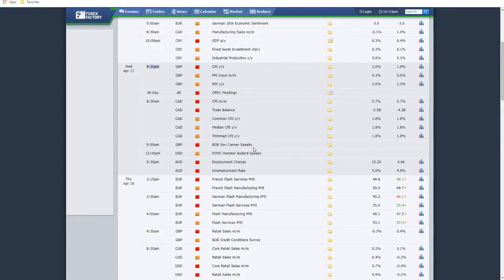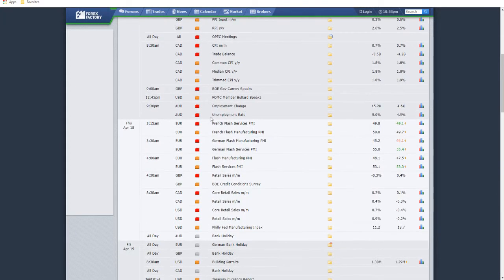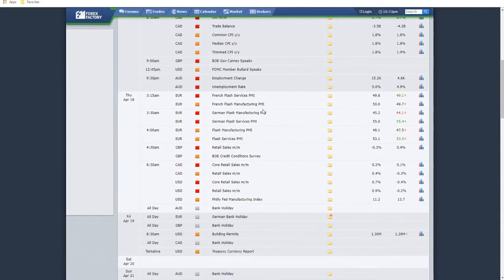And then later in the morning we have Governor Carney speaking for the pound, and finishing the day up with FOMC Bullard speaking. More Australian dollar news. We have unemployment rate and employment change. So the Australian dollar is probably going to move quite a bit this week as well. And then going into Thursday, we have a whole bunch of euro news. On Friday, euro is definitely going to be a mover.